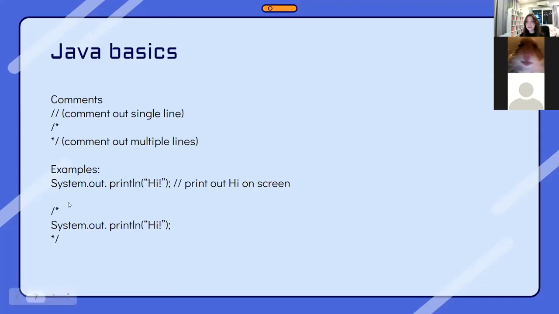So this is an example of commenting your program. So this would comment out a single line. The program won't run this part. The reason you comment stuff is to see what exactly your program is doing. So for example, in the future, if you come back to your program, you might forget about what was going on in your program. The comments will help you remember what is going on.